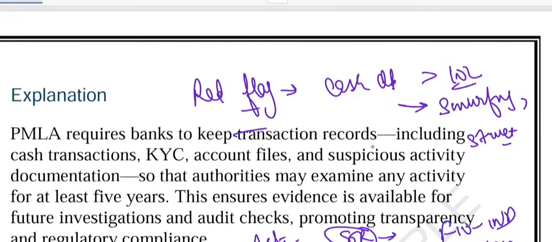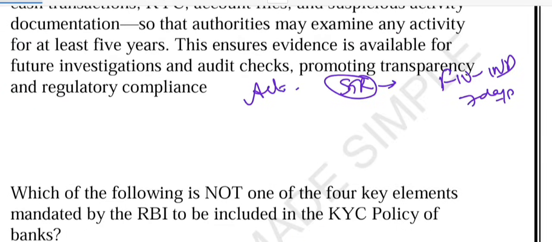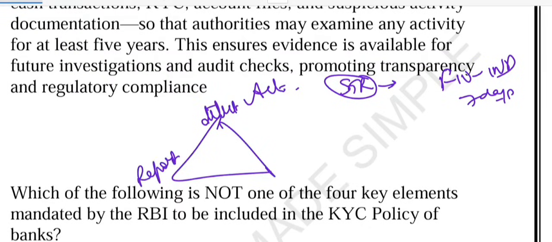So friends, whenever you see unusual transactions like deposits just below the limit or multiple accounts with fake addresses, think PMLA. Detect, report and maintain record. That's the golden triangle of compliance. You detect it, right? After detecting, you report it. After reporting, you maintain record. That is the golden triangle.